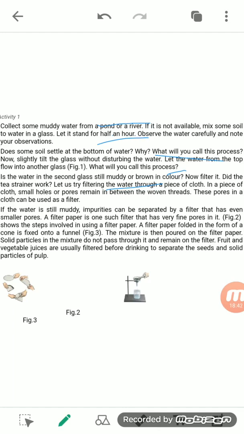The cloth has small holes, or pores, which remain in between the woven threads, and these pores can be used as a filtering device. So if the water in the second glass is still muddy, the impurities can be separated by using a filter that has even smaller pores, and those smaller pores will not let the bigger impurities pass through them.